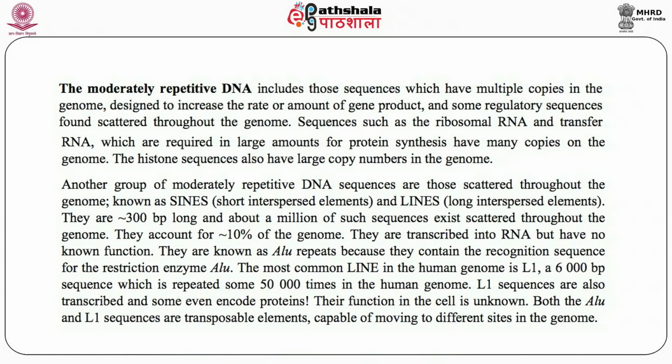The histone sequences also have large copy numbers in the human genome. This means there are so many copies of the histone genes. Another group of moderately repetitive DNA sequences are those scattered throughout the genome, known as SINE elements, which stands for short interspersed elements, and LINE elements, which stands for long interspersed elements. SINEs are about 300 base pairs long, and about 1 million of such sequences exist scattered through the human genome.